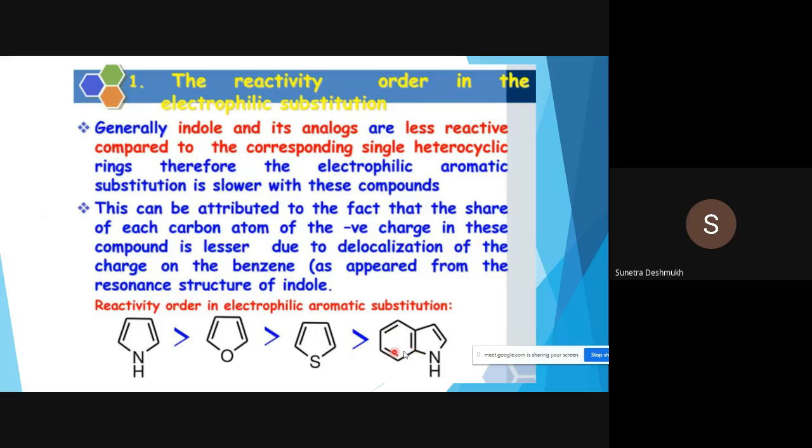So if a benzene ring is attached, the performance for electrophilic aromatic substitution gets slower for these benzene-fused heterocycles. This can be attributed to the fact that the share of each carbon atom of the negative charge in this compound is lesser due to delocalization of the charge on the benzene. So benzene is making these reactions slower for electrophilic aromatic substitution.